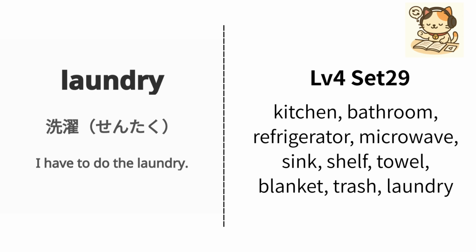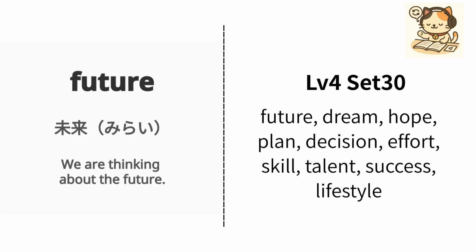English is laundry. Japanese is sentak. Example: I have to do the laundry. Watashi wa sentaku o shinakereba narimasen. Repeat, laundry. English is future. Japanese is mirei. Example: We are thinking about the future. Watashi tachi wa mirai ni tsuite kangaete imasu.